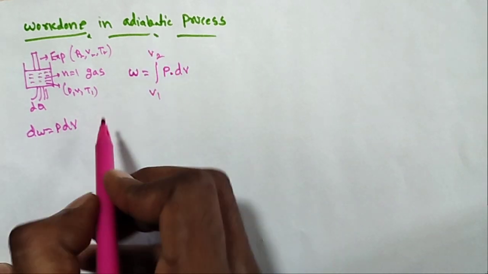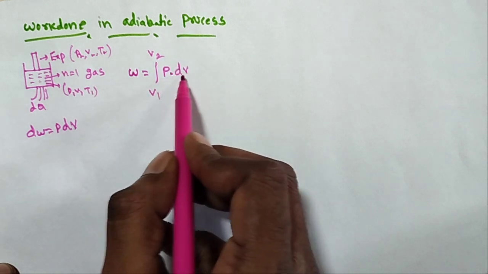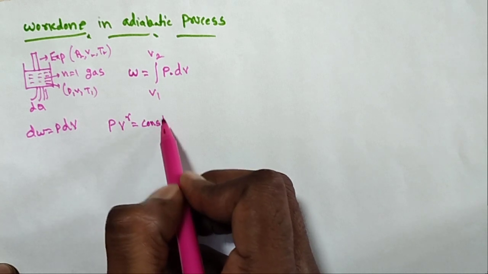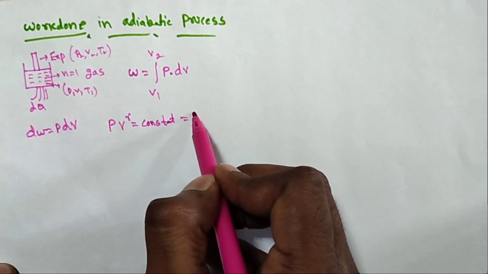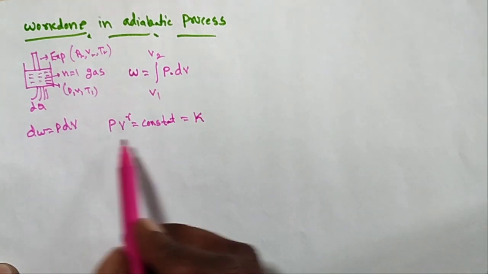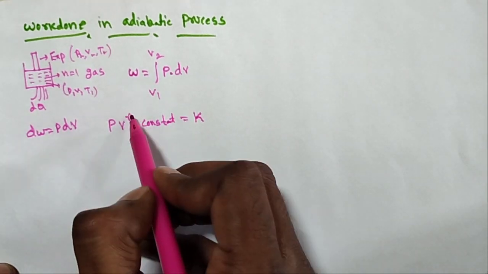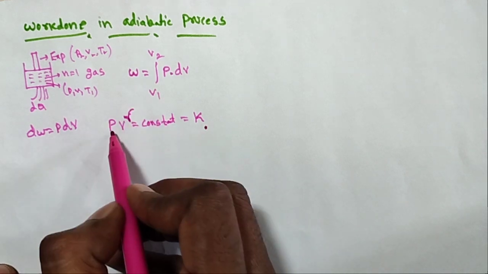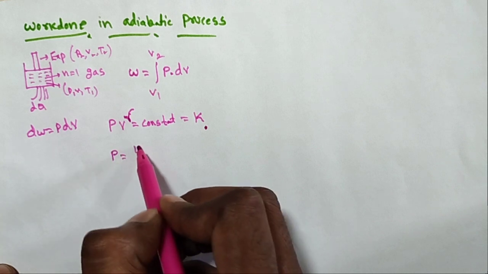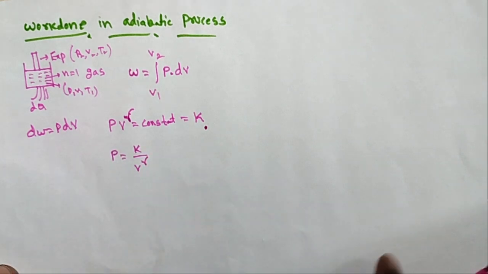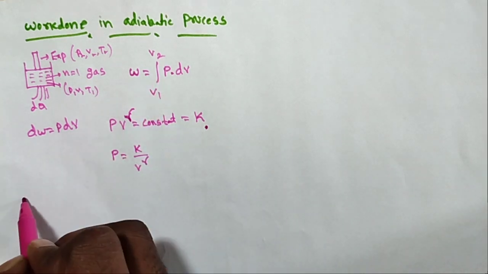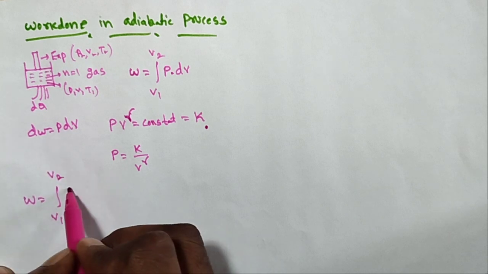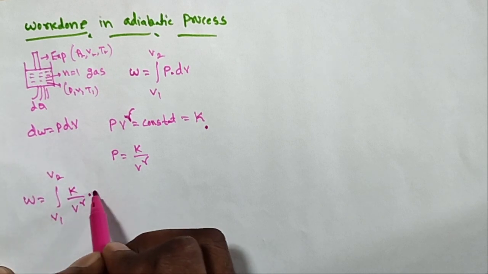But in the adiabatic process, what is the equation? The PV relation: PV power gamma is equal to constant. I am taking the constant as K. So P is equal to K by V power gamma. Substituting in this equation, W is equal to the integral from V1 to V2 of K by V power gamma dV.